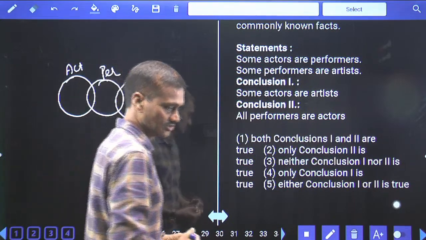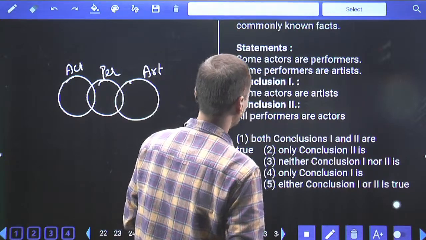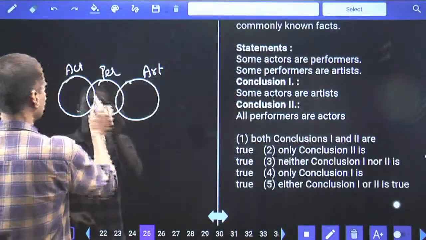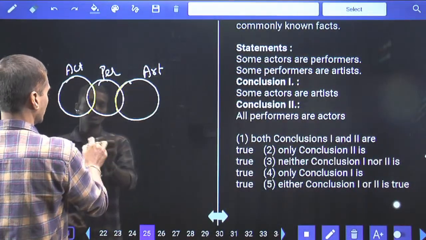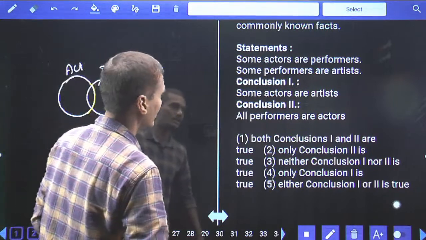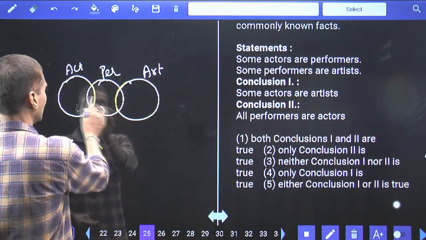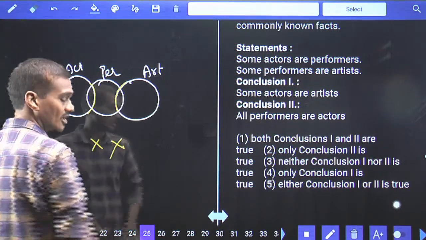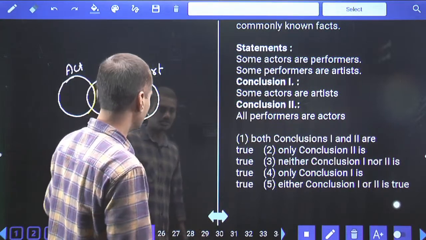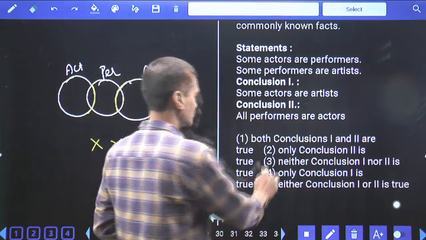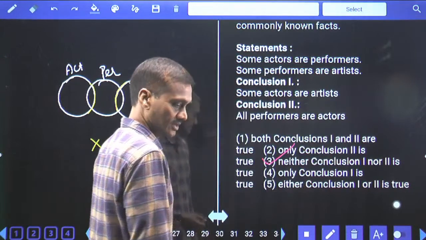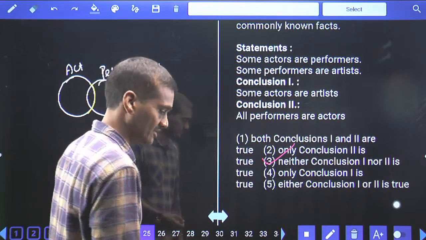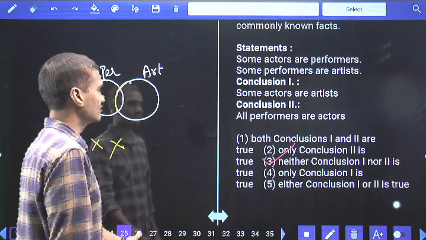Then coming to the first one, some actors are artists. Tell me how to represent this. Actor is here, artist is here. No intersection between these two, that is false. And all performers are actors. Performer, actor, some performers are actors is true, all performers are actors is false. Hence both the conclusions are false. As they are false, choice 3, neither one. Fine. Most of you have got the same answer. Good. Now this is about question number 25.